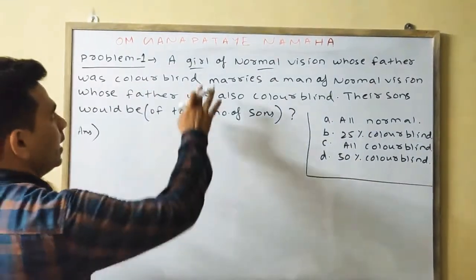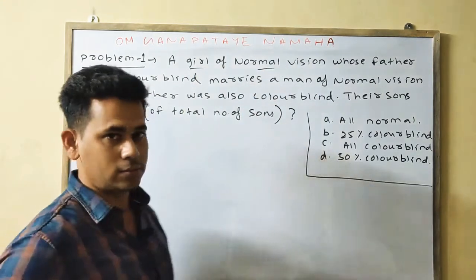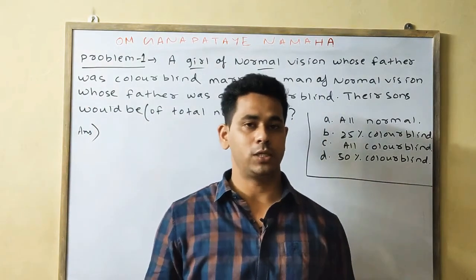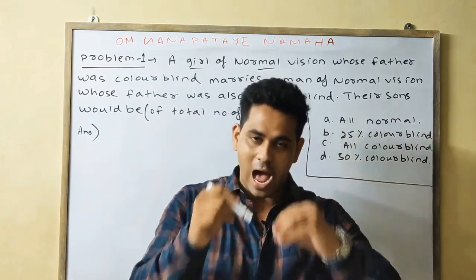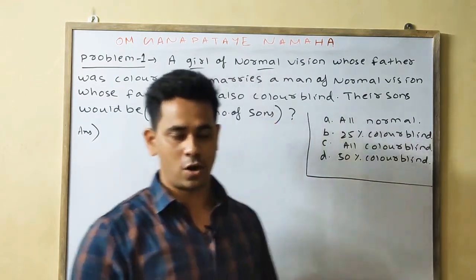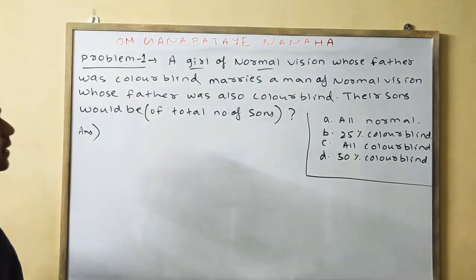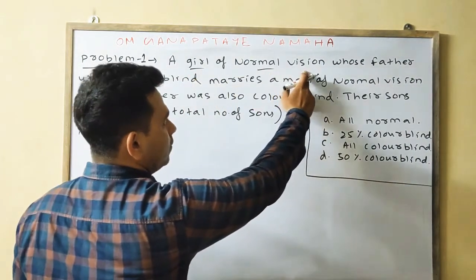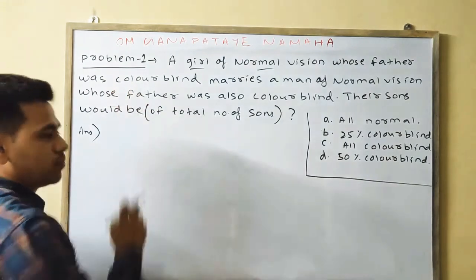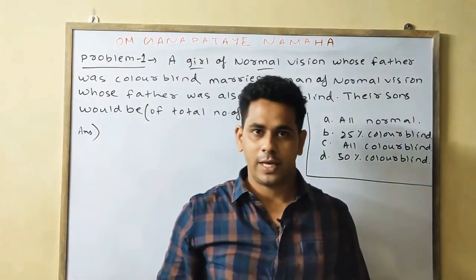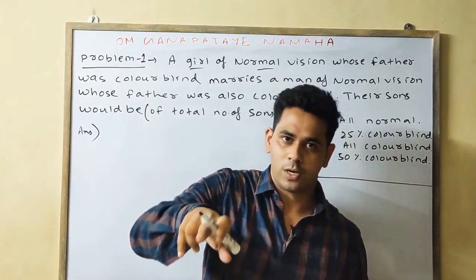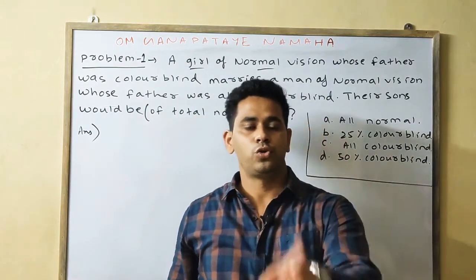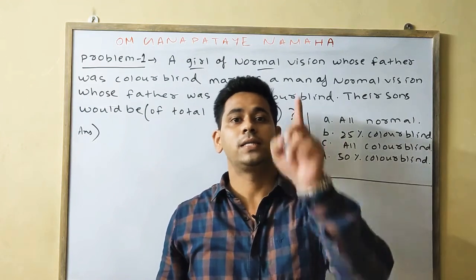Because here it is written a girl of normal vision, so there could be 2 conditions: she could be completely normal or she could be a carrier. In the exam, if it is written a girl of normal vision whose father was colorblind, then you should know that the girl is a carrier.